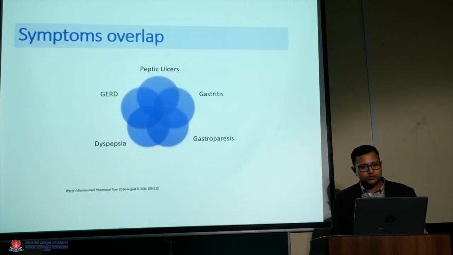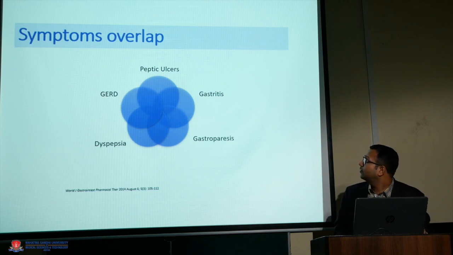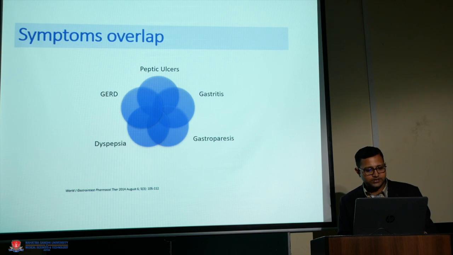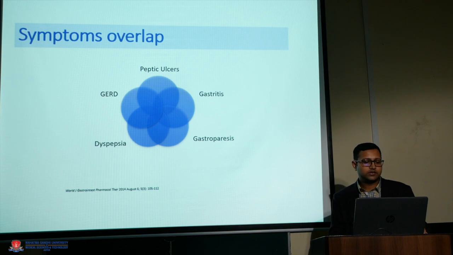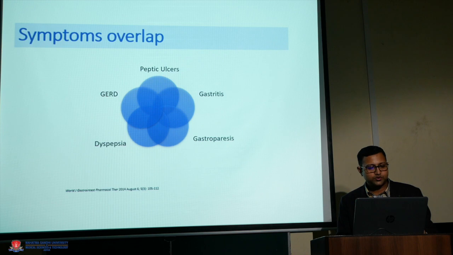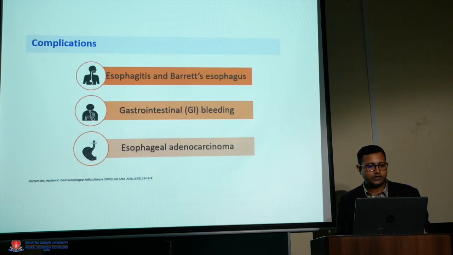A very important thing to understand is this diagram, which is showing the overlap between some common illnesses like gastroesophageal reflux disease, peptic ulcer, gastritis, dyspepsia, and gastroparesis. Sometimes we find that a patient has a single disease, but in our clinical practice, most of the time we find that there is overlap between all these groups of conditions. So we have to identify them and then treat accordingly.